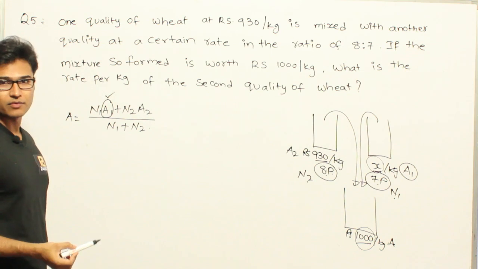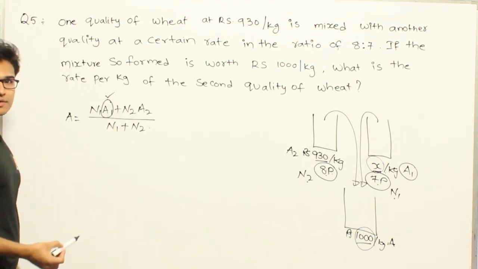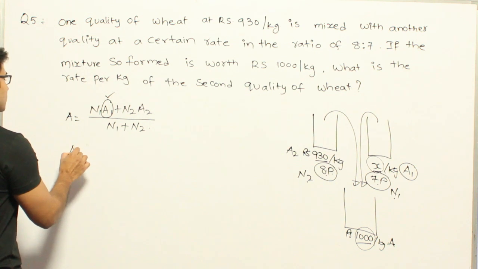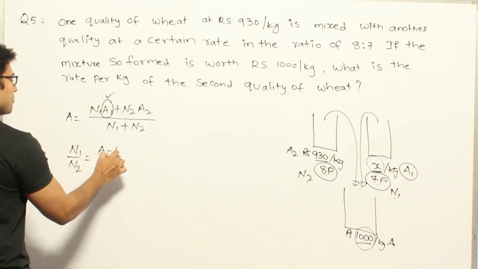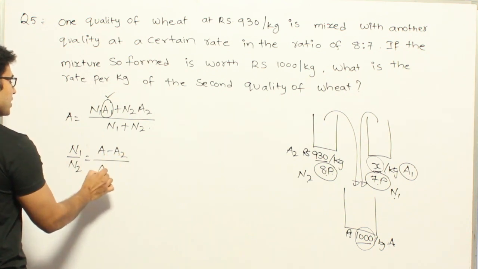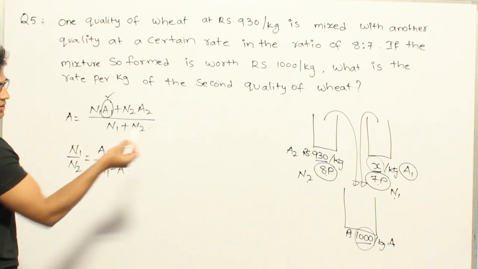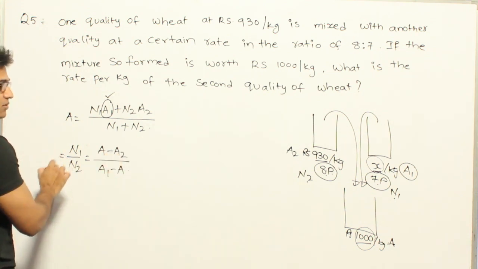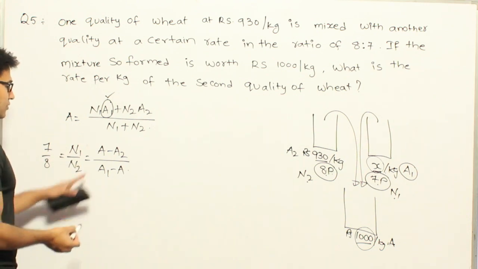This is the way you can find it out. Or otherwise, if you remember the other formula that we have derived from this, n1 by n2 is equal to a minus a2 divided by a1 minus a. And n1 is to n2 is 7 is to 8, so you can equate it to 7 by 8.